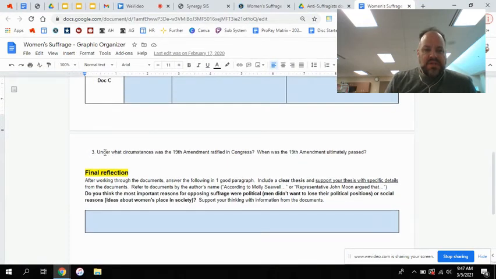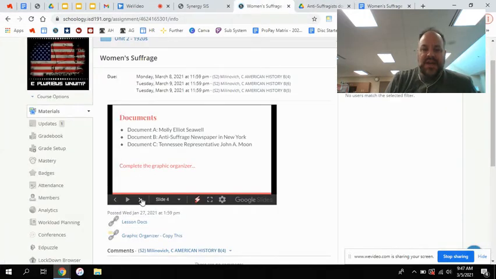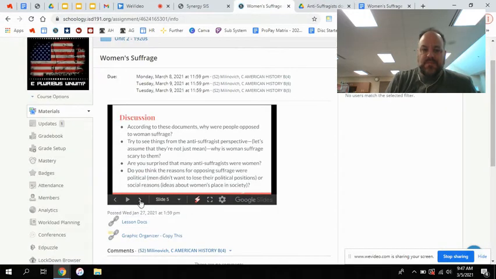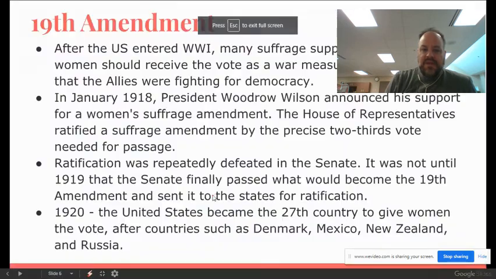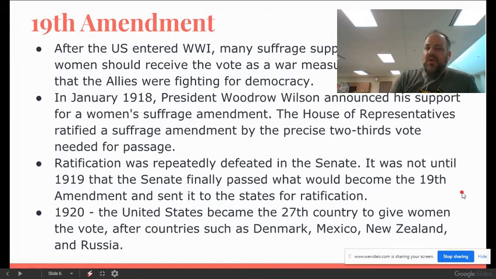There is one more question tucked away in here. It says, under what circumstances was the 19th Amendment ratified in Congress? When was the 19th Amendment ultimately passed? So if I go back into the slides, I have it right here for you. It says, after the U.S. entered World War I, many suffrage supporters argued that women should receive the vote as a war measure. It would prove that the Allies were fighting for democracy.